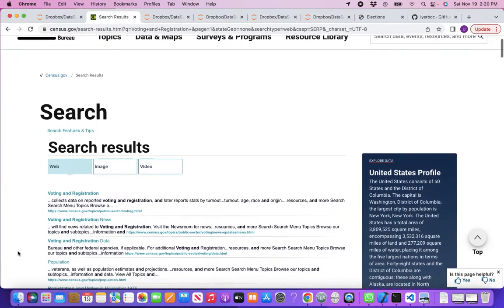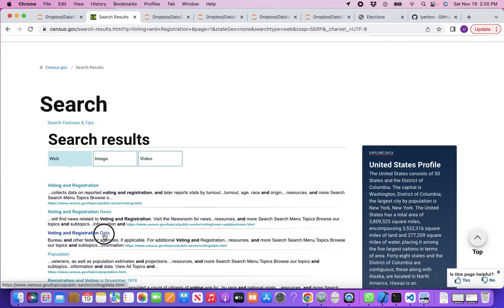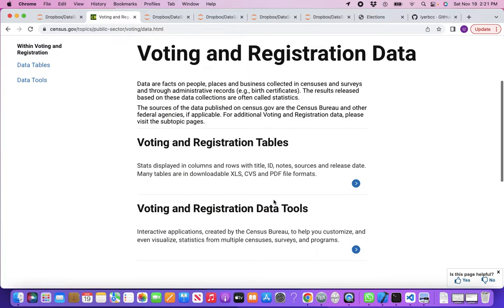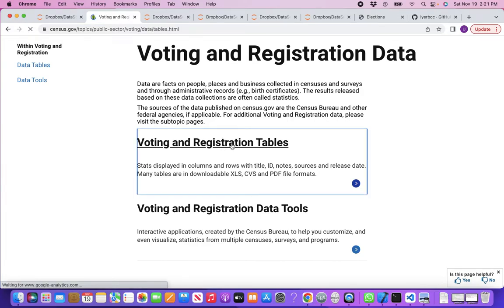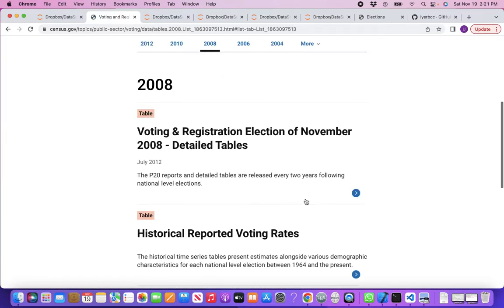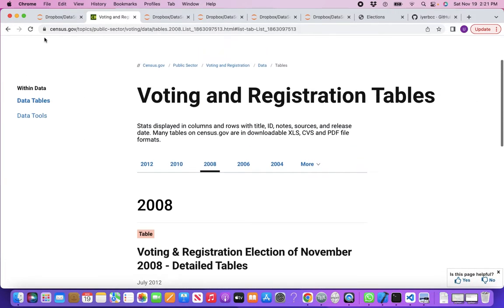You will find many tables, voting and registration tables and so on, on their website for every year. So this is all available on the census.gov website.